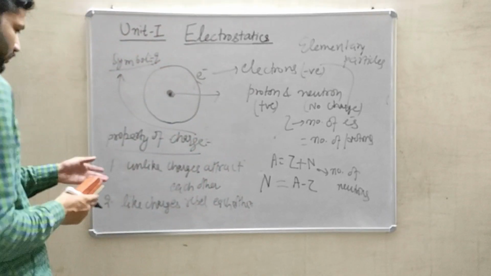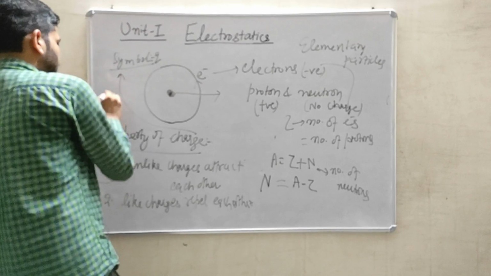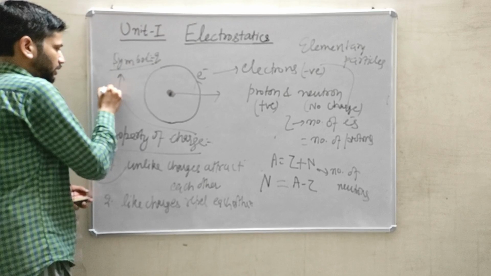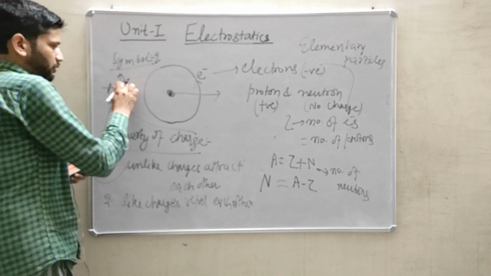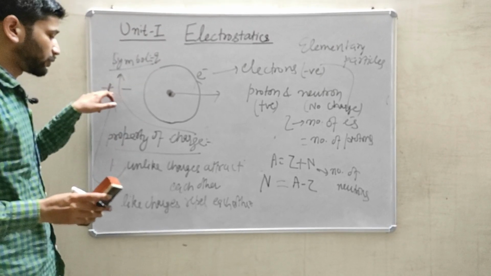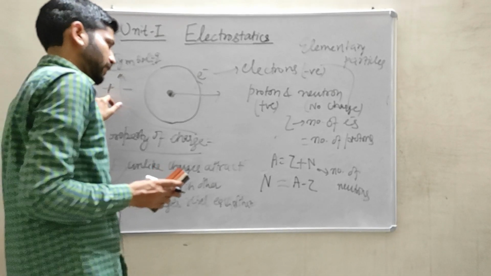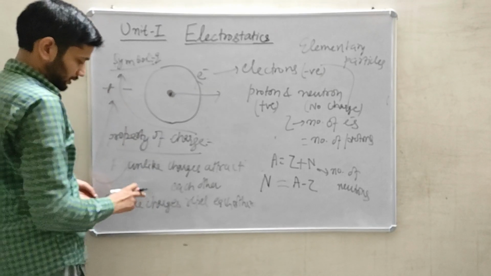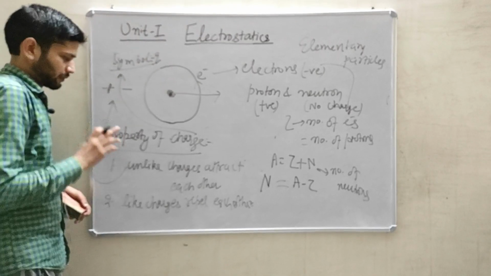So what is the meaning of unlike and what is the meaning of like? Unlike means if I take a combination of a positive charge and a negative charge, they are of two different signs, one positive and another negative.